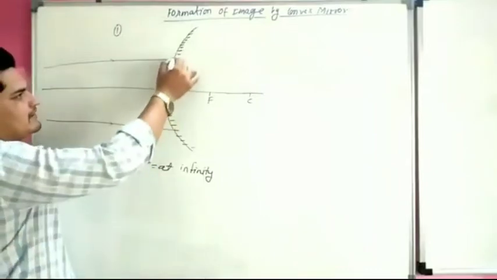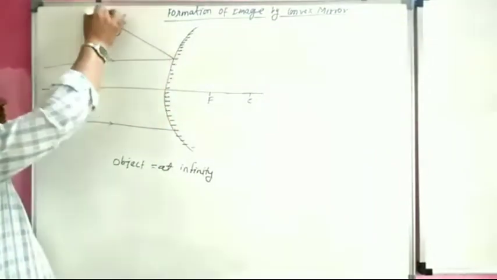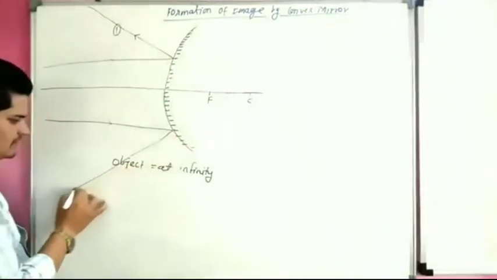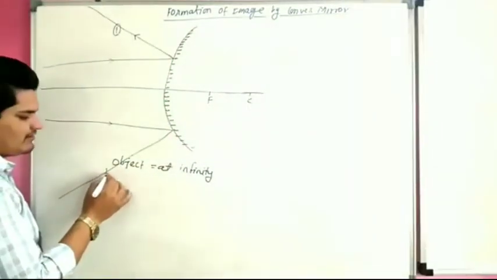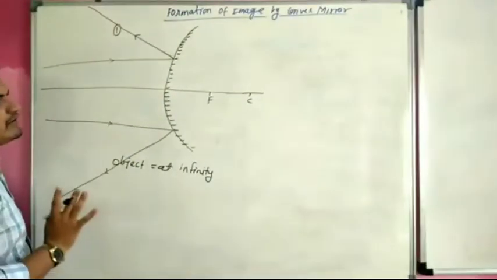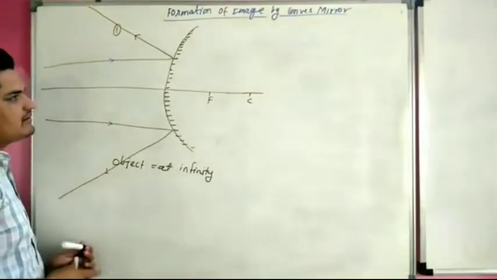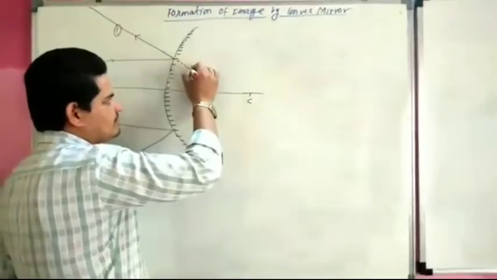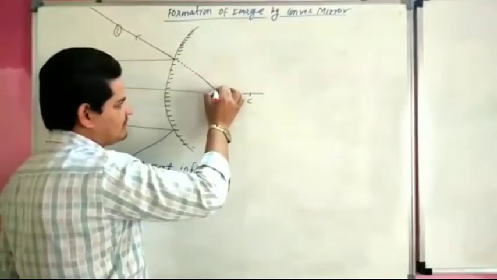And after reflection, both lines diverge from each other. They never meet. So we have to produce this ray to the back side of the mirror.